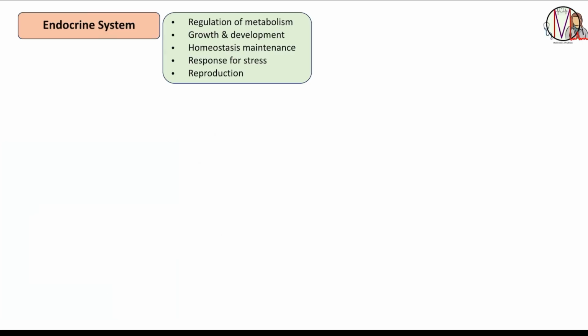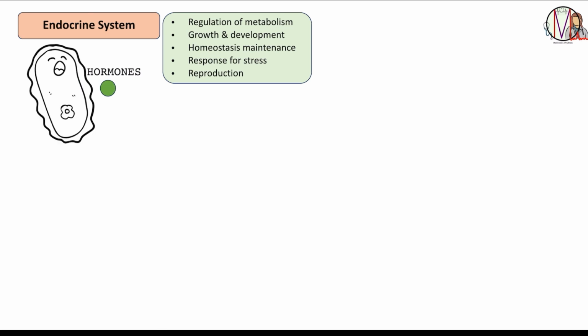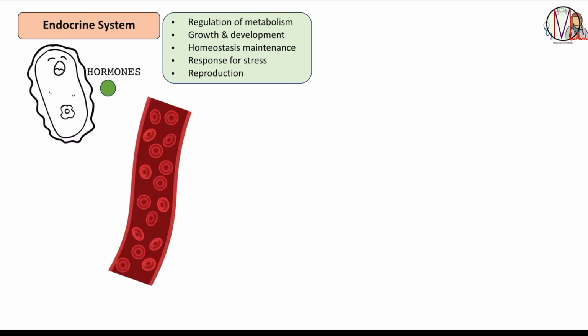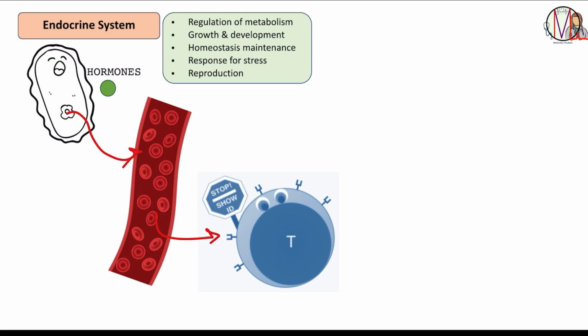In this video, we are going to talk about the endocrine system. The endocrine system is responsible for regulating various physiological processes in the body by secreting hormones. Let's say this is an endocrine cell. They produce the hormones and are released into the bloodstream, where they travel to target organs or tissues to influence their activity. The main functions of the endocrine system include regulation of metabolism, mainly by insulin, glucagon, and thyroid hormones.